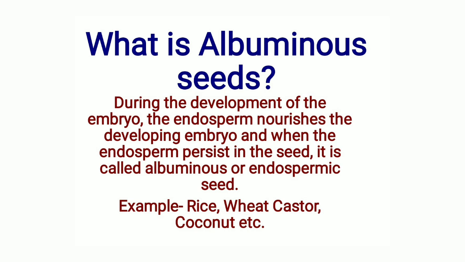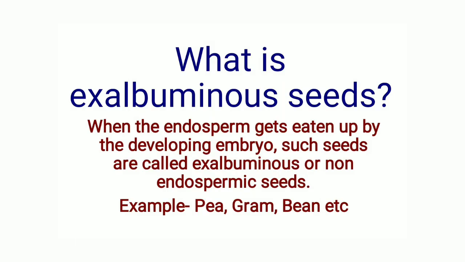During the development of the embryo till its germination stage, the endosperm gets used for feeding the embryo. Sometimes in some seeds the endosperm still persists, and such a seed is called an albuminous or endospermic seed. Examples are rice, wheat, castor, coconut, etc. And what is an ex-albuminous or non-endospermic seed?